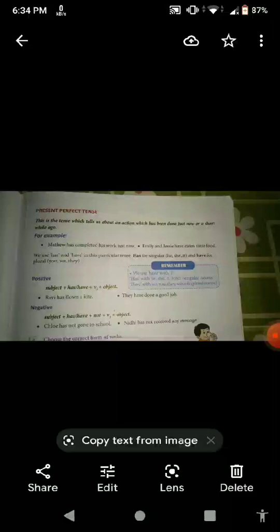Like, Matthew has completed his work just now. Emily and Jessie have eaten their food. So we use has and have in this particular tense. In present continuous, we used am, is, are, and in present perfect, have or has. Now see, has for singular, he, she, it, and have for plural, like you, we, they.